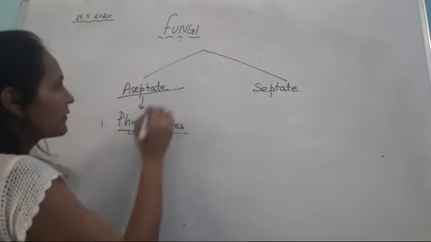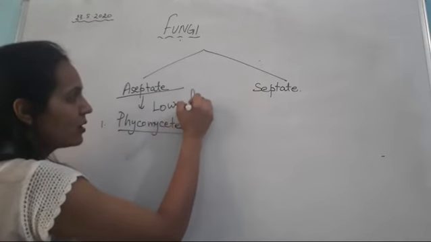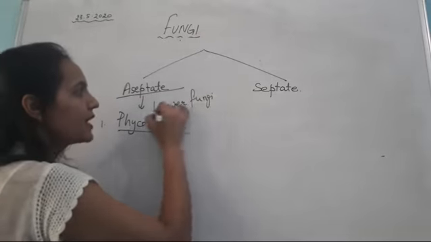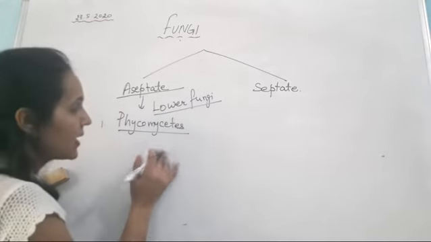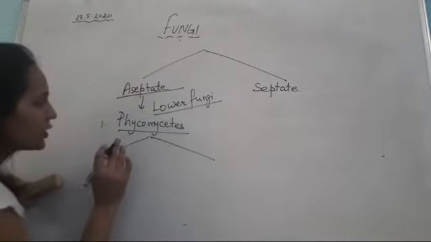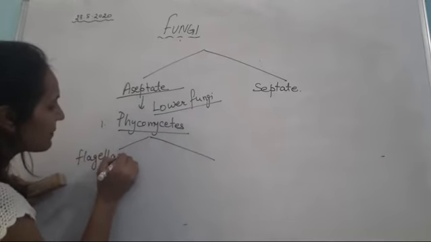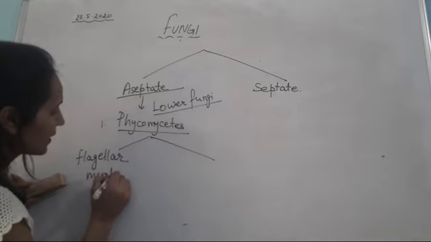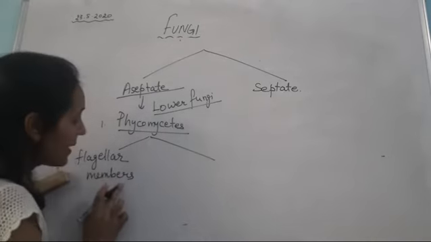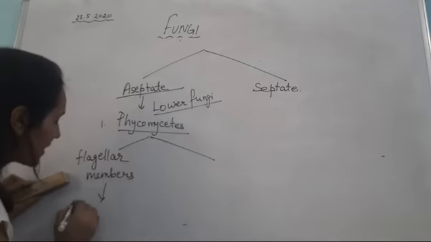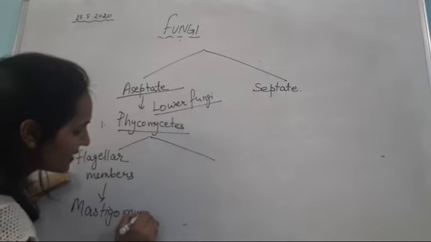So aseptate hyphae come under lower fungi, right? In lower fungi the first class is phycomycetes, and under phycomycetes, those members which produce flagellar members are said to be mastigomycetes.